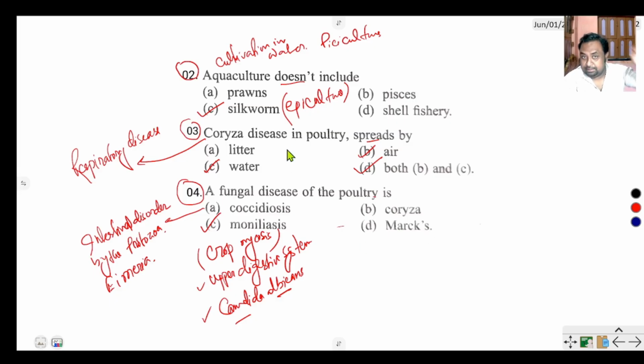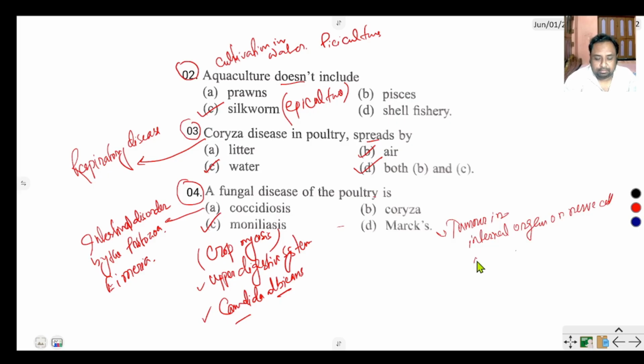Coryza is an air and waterborne disease, and Marek's disease is a tumor in internal organs and nerve cells caused by Marek's disease virus, MDV. The fungal disease of the poultry is moniliasis.